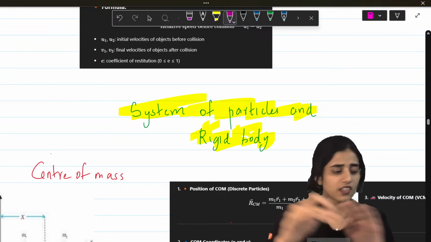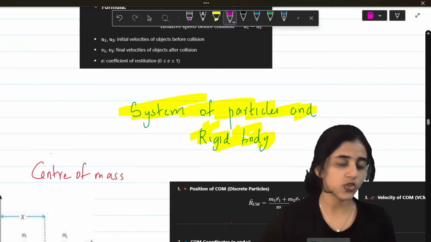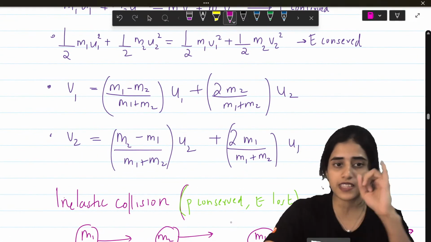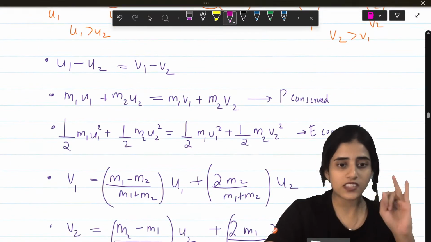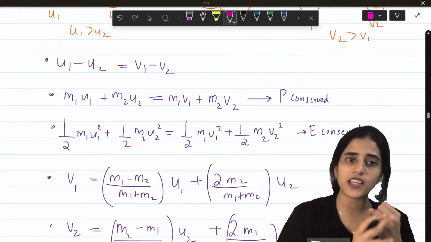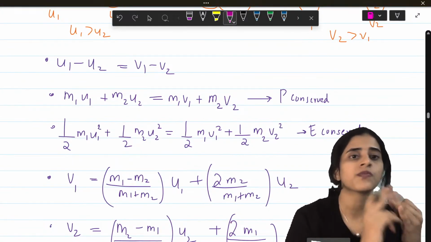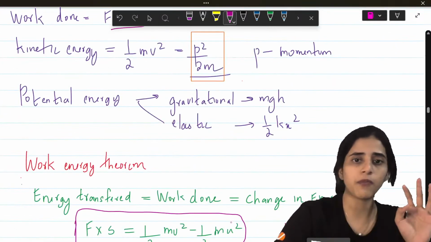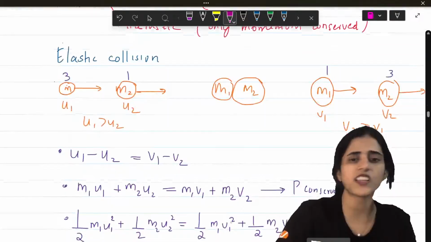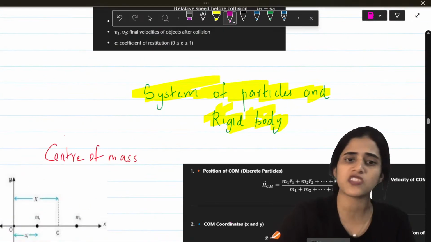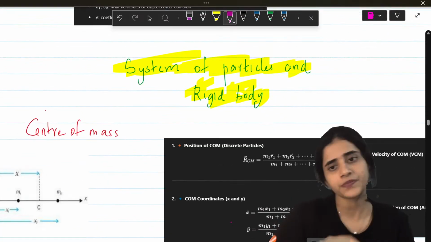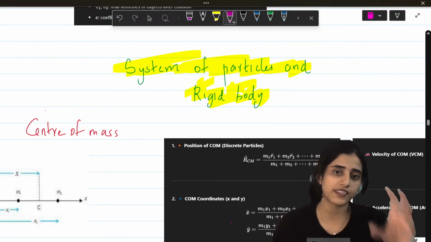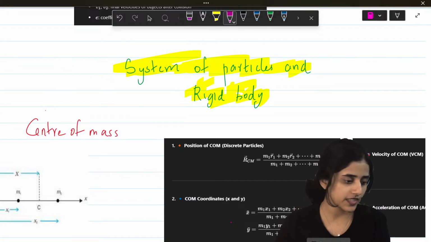Next chapter. So these are the only things that you need to do for this chapter. You need to know about inelastic collision, what all happens, and the formulas. Elastic collision, not all formulas for V1, V2, and then whatever is conserved. And then formulas for work done, power, kinetic energy. That's all that you need to know from this chapter. See, very little portion from each chapter. I'm doing only the important chapters, important portions where I have seen questions from. Alright?